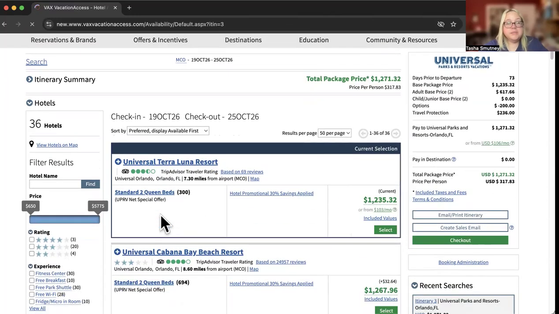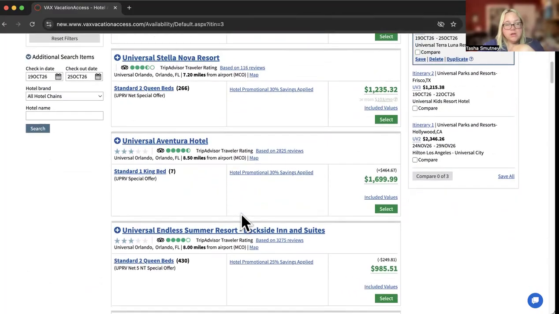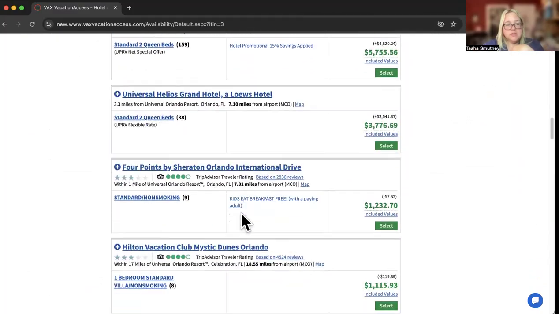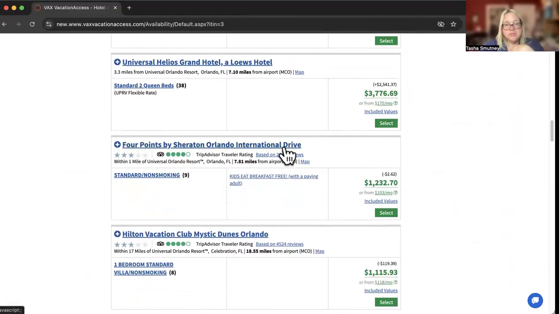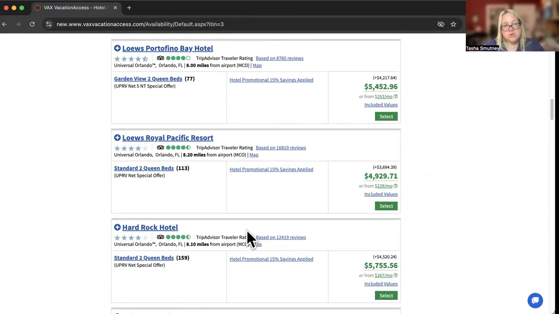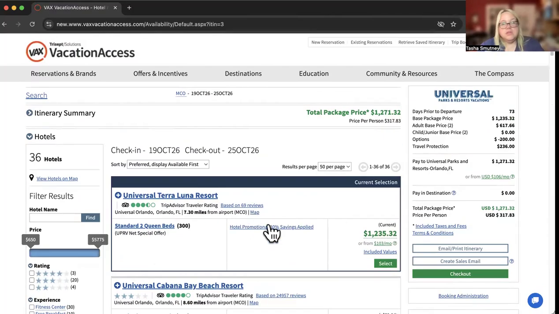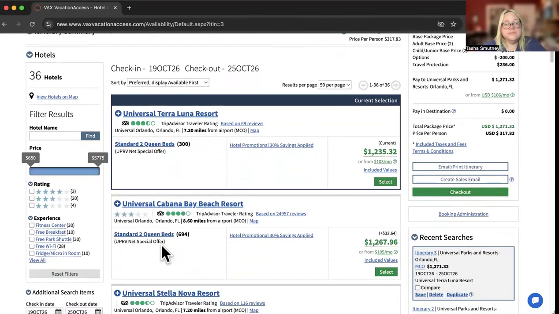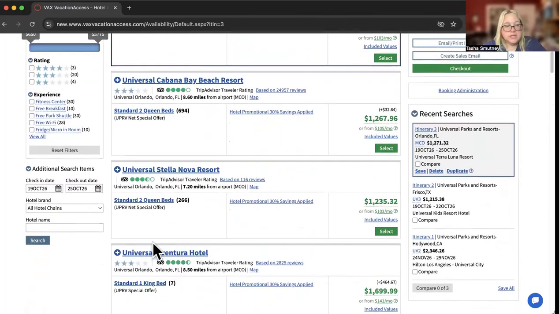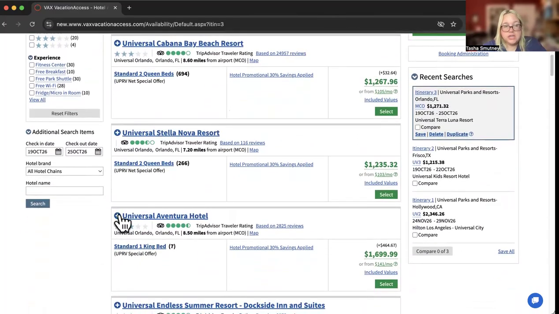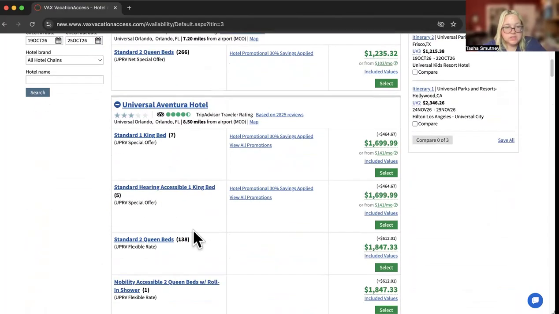So it's typically going to give us the Universal hotels first, but it will also give us hotels not on property. So you can book either in the same way and look what they are. On property hotels are going to give early park access. Okay. And again, just like all of them, I can check what types of rooms are available and choose that.